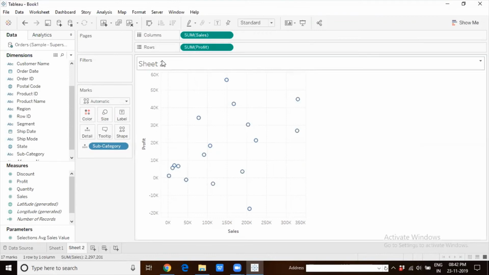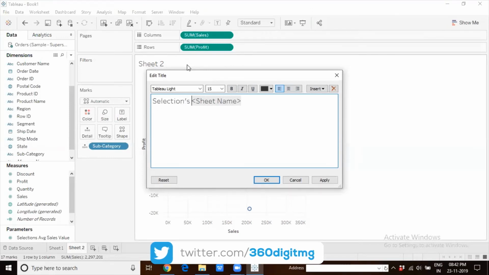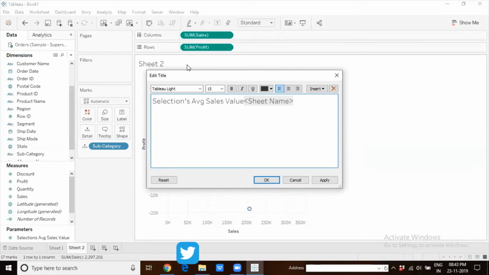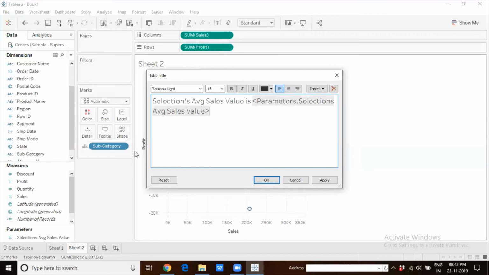Now there are different places you can do it. I will simply put it on the title of the axis. So I'll double click on the title, and what I will call the title is, let's say, selections average sales value is, and then let us insert the parameter, because what will be the value in this parameter? It will be the average of the sum of sales data points which are present on the canvas, which we are going to select.